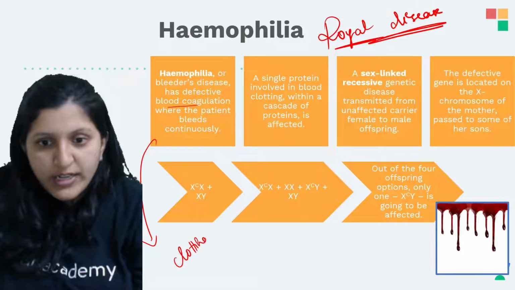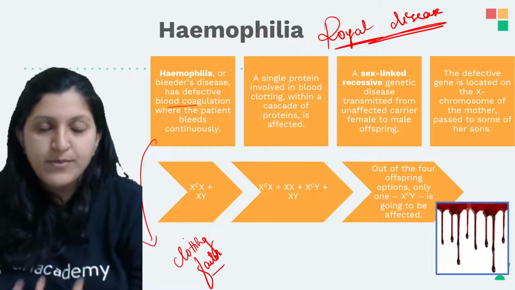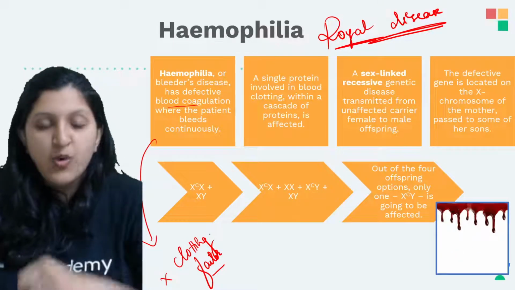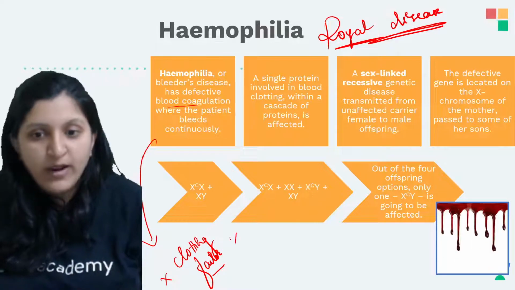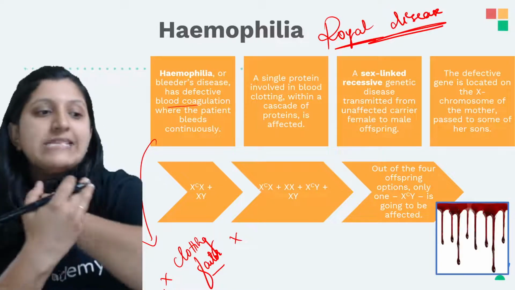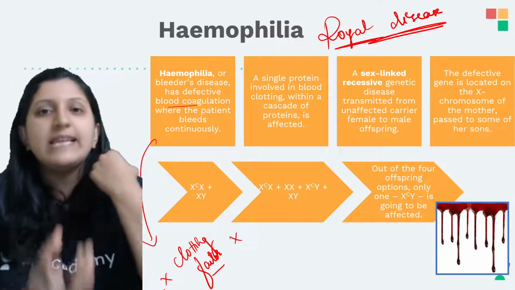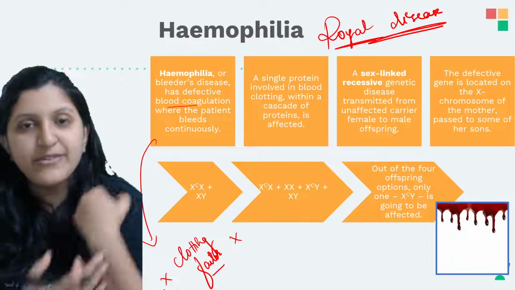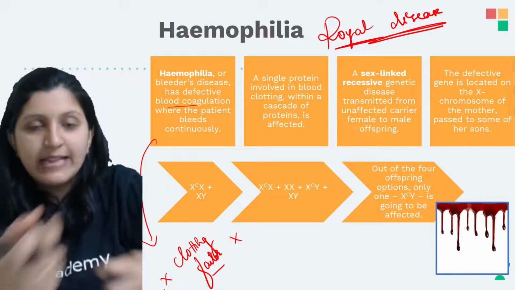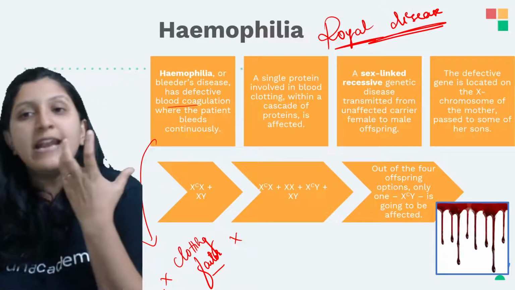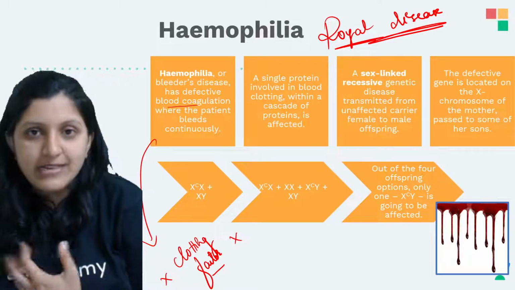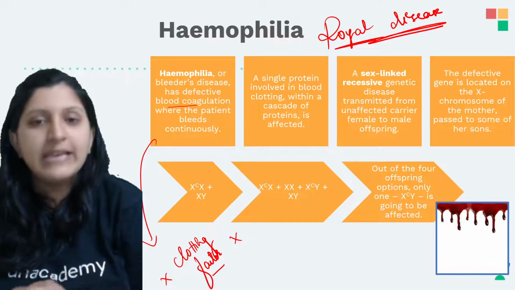This clotting factor, which is responsible for formation of a clot, is not being formed. As the clotting factor is not there, if there is a cut made in the skin, they are going to bleed continuously, because the clotting factor itself is not there to form a clot. In such conditions, an external source of a clotting factor is supplied to their body so that the bleeding can be stopped.